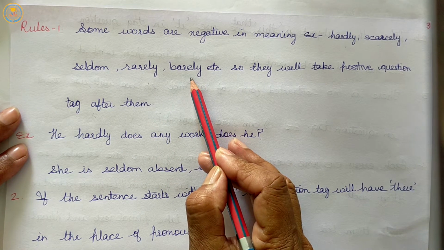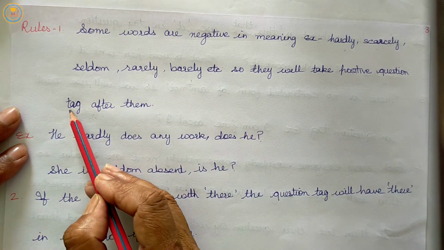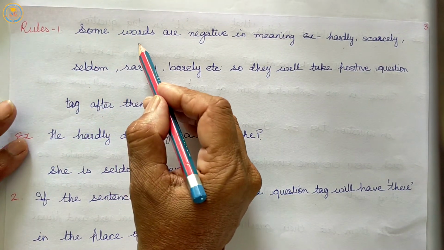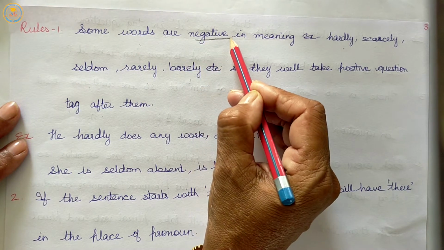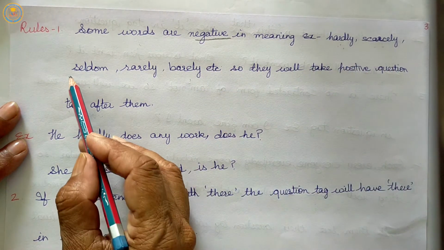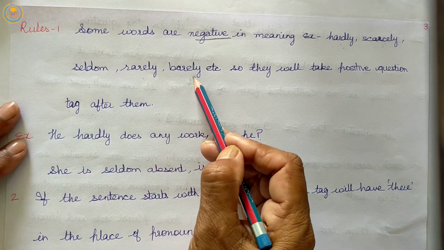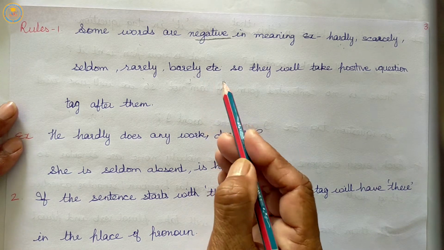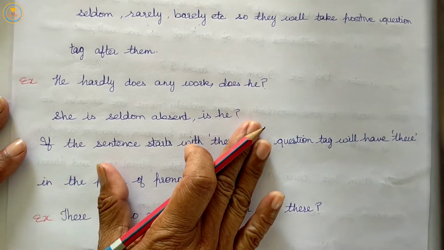So, they will take positive question tag. Listen carefully. Some words are negative in meaning, such as hardly, scarcely, seldom, rarely, barely. And we will use positive tag question over here.